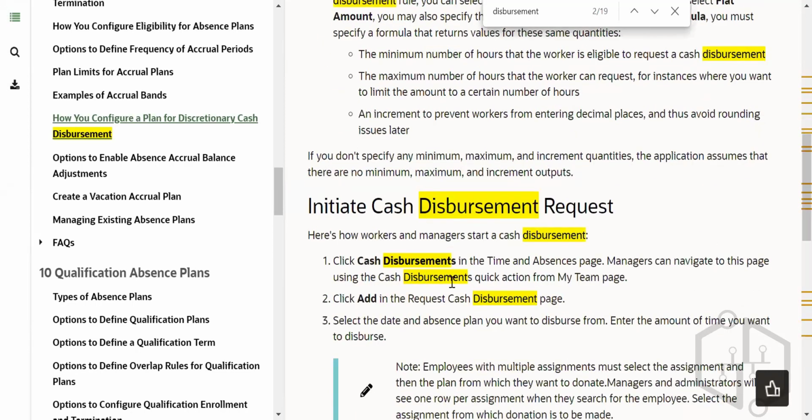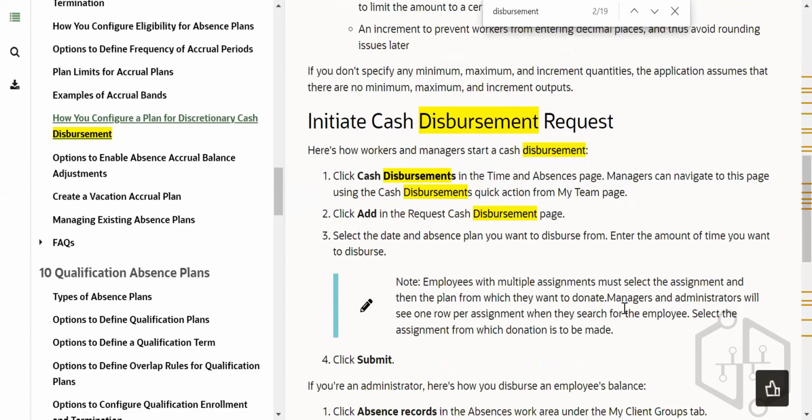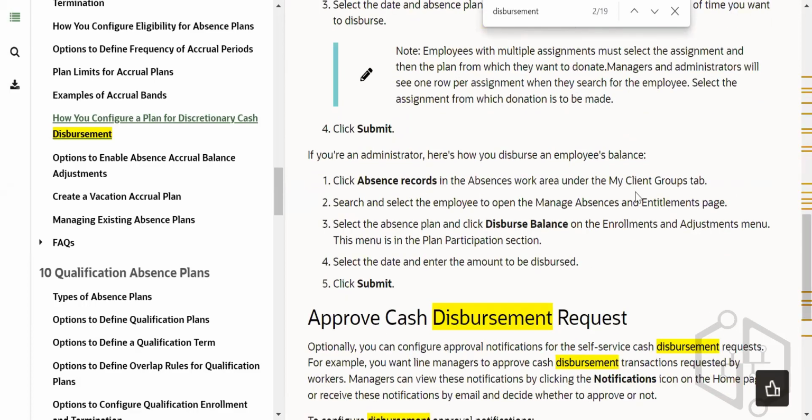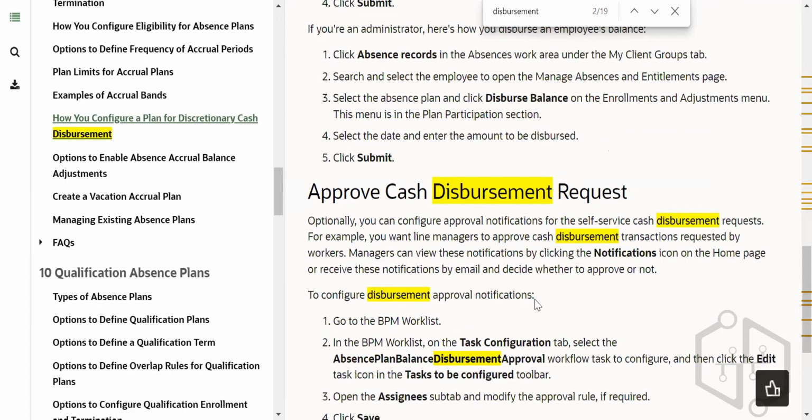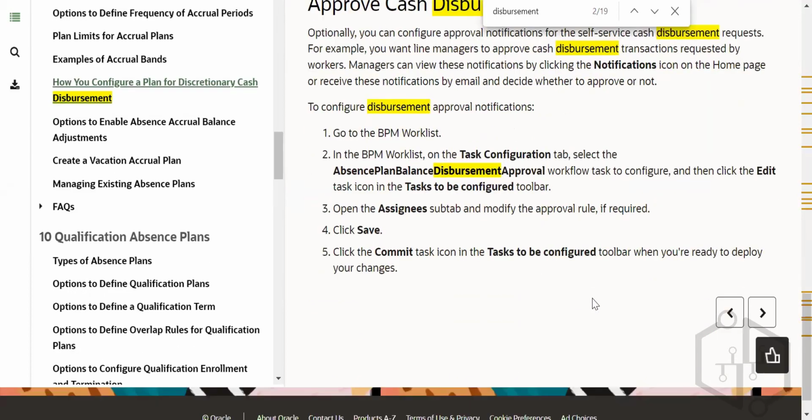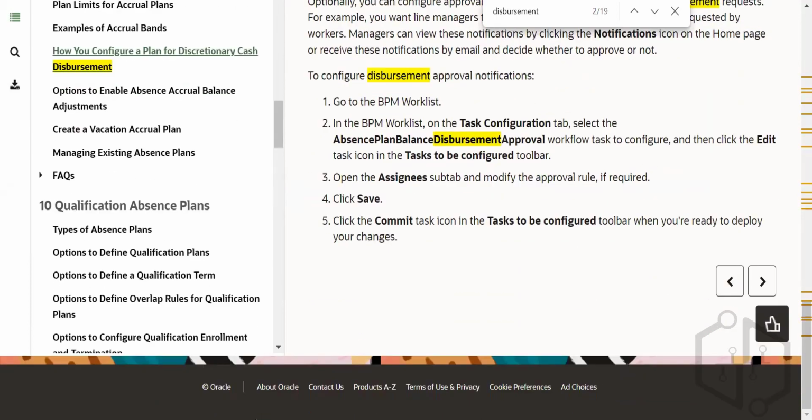For cash disbursement, managers can navigate to this page and you can write your cash disbursement. Click on absence record, my client group. So this is the way we can do it.